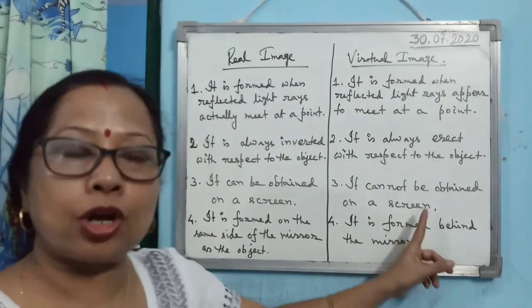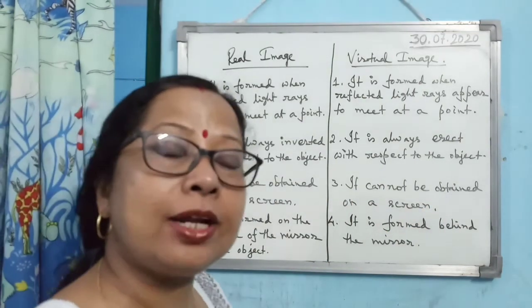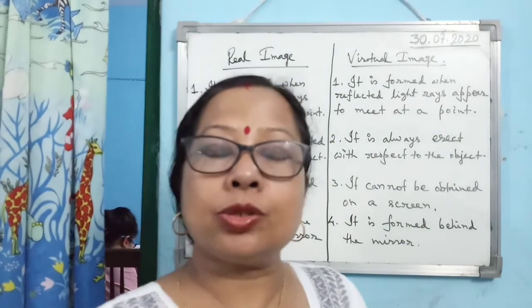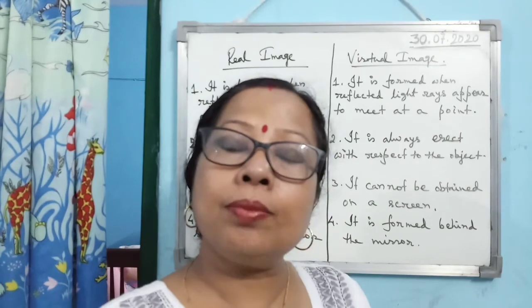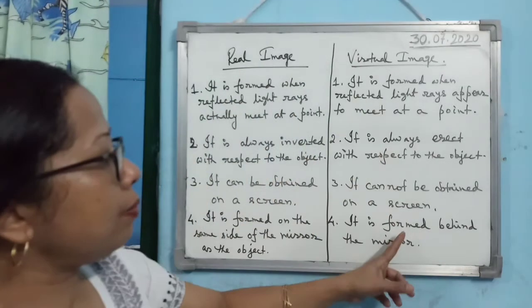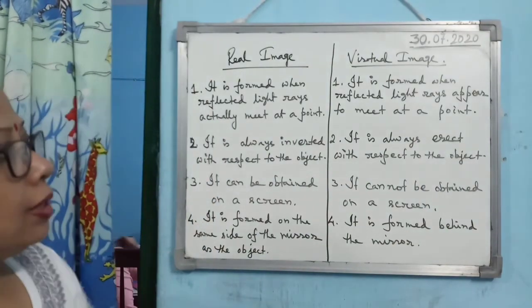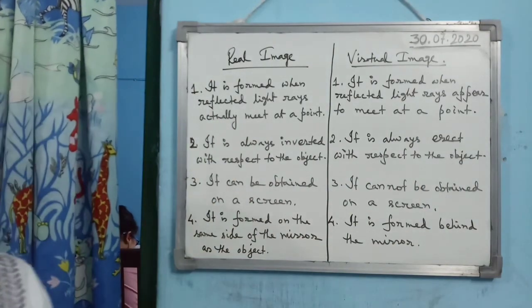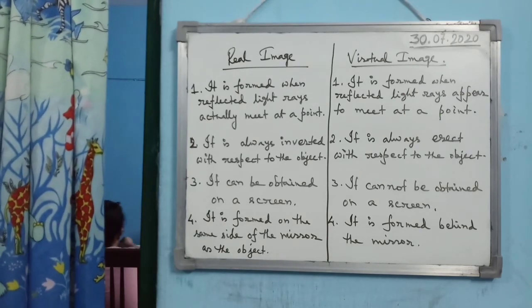Virtual images cannot be obtained on the screen. A real image is formed on the same side of the mirror as the object, meaning when you keep the object in front of the mirror, the real image will be formed in front of the mirror only. But virtual images are always formed behind the mirror. So these are the 4 points of difference between real images and virtual images.